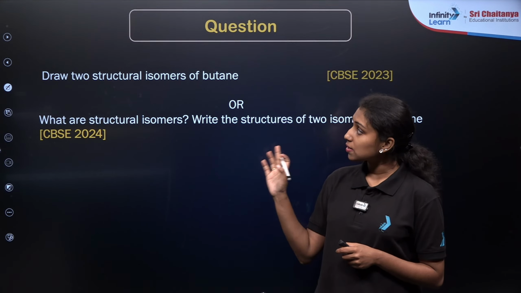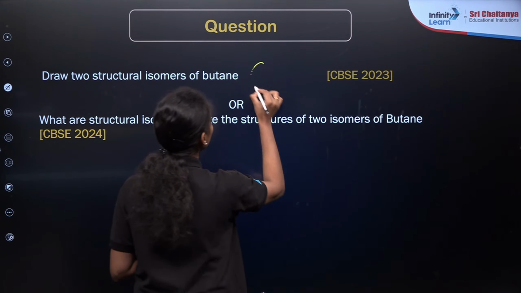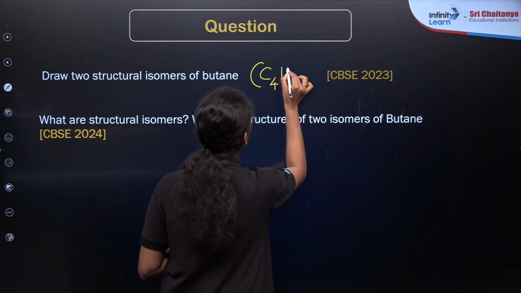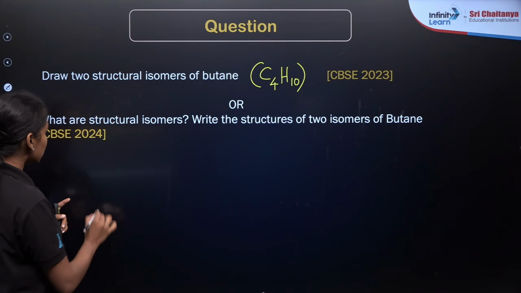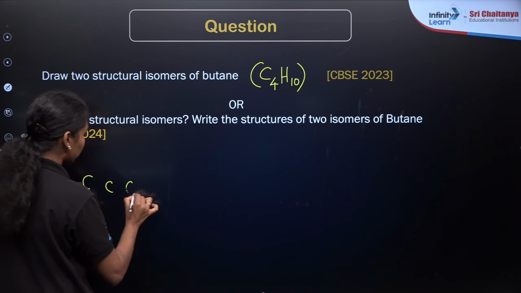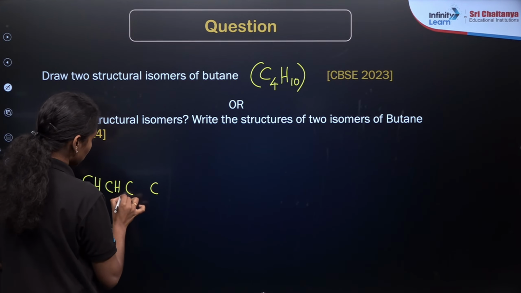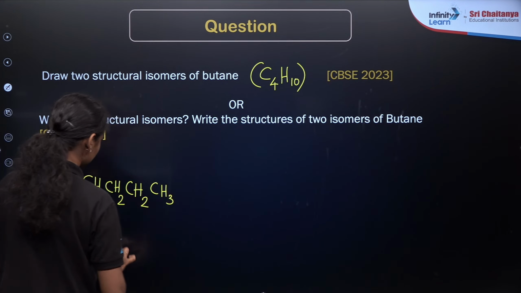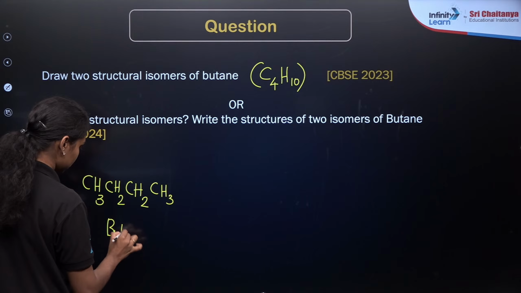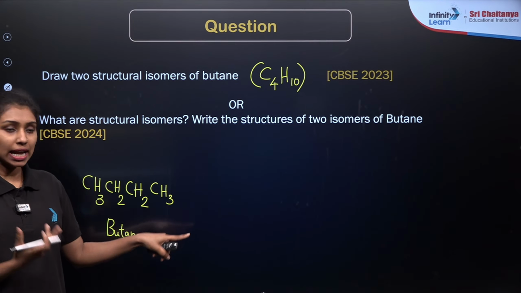So if you are drawing the structures of butane, as we already know, these are alkane compounds having 4 carbon atoms, C4H10. First I will draw the longest chain structure. 4 carbon atoms are here, so it will be CH3, CH2, CH2, CH3, right? Now the next possibility is that a branched chain will be present.